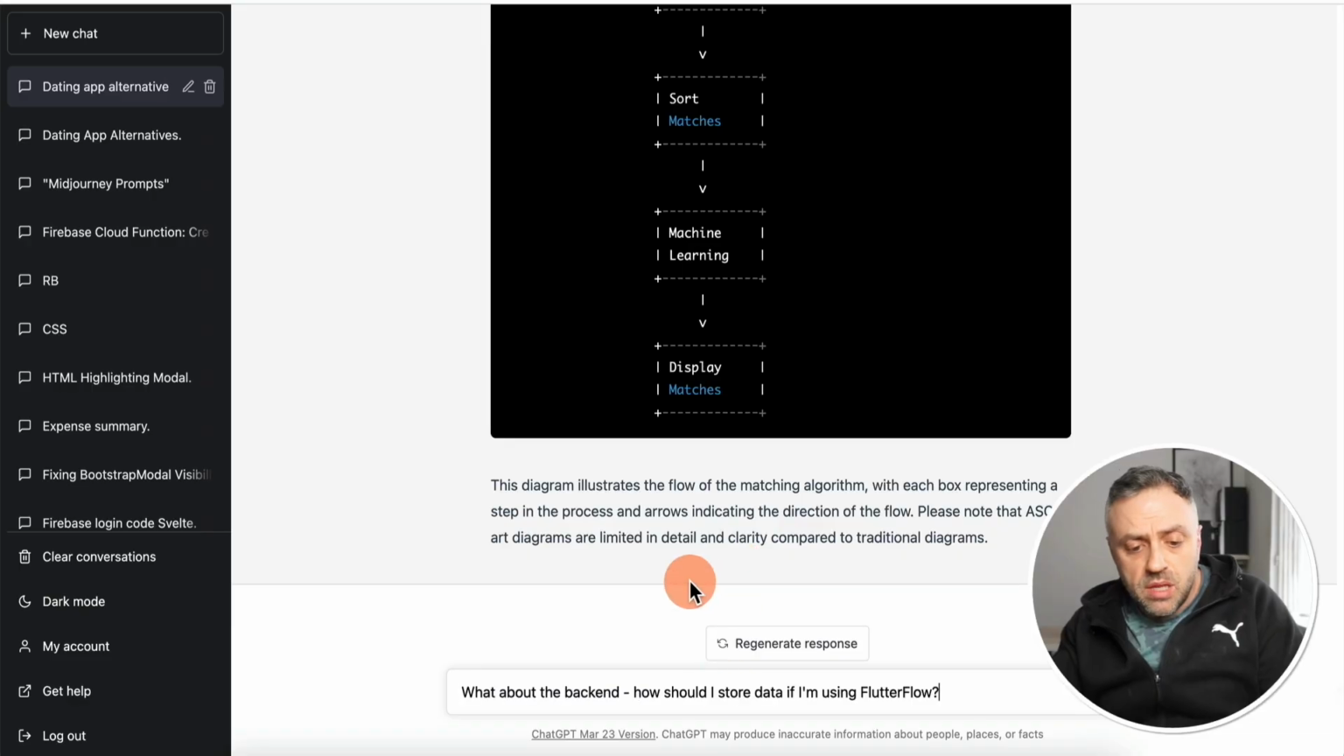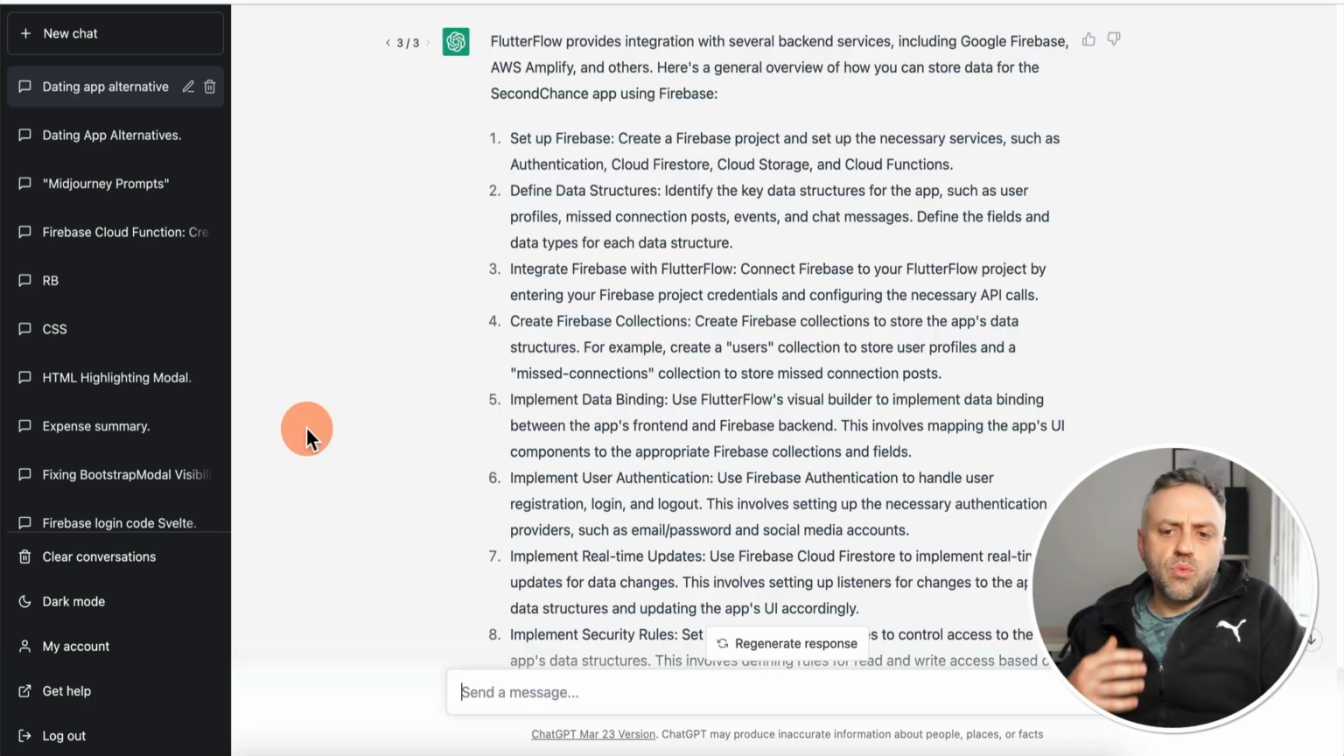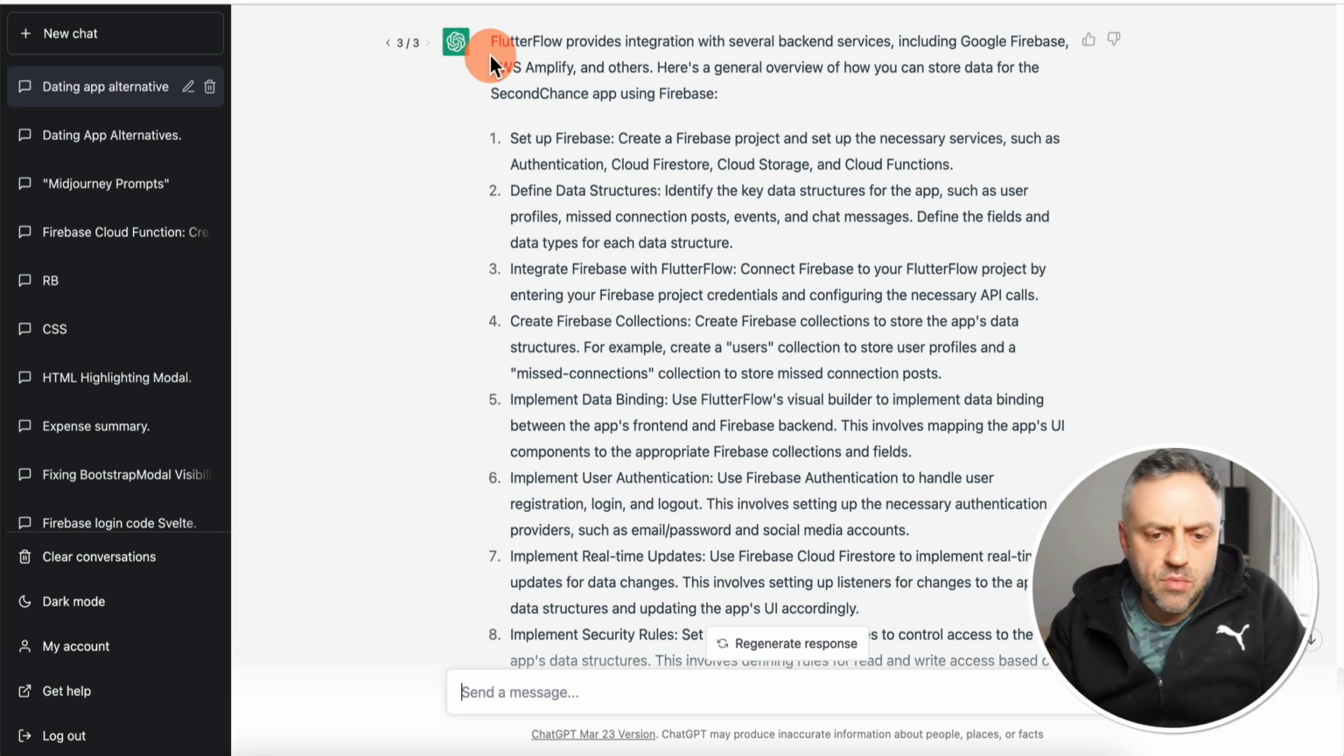Now, we talked about the UI, we talked about the logic. Let's talk about the backend now. A lot of people have questions about the backend. Where should I store data? How should I store data? How should I do everything? Well, ChatGPT can help you with that as well. For instance, you can ask it something like this: what about the backend? How should I store data if I'm using Flutterflow? So we asked it, what is the best way of storing data? And this is what it came up with.